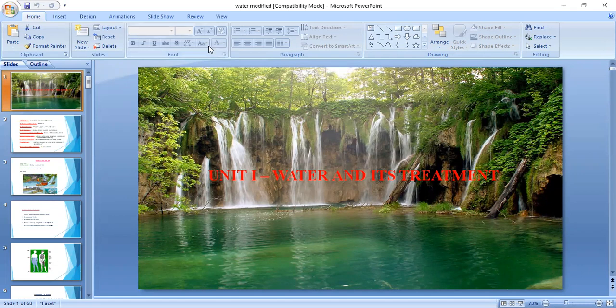So, unit one: water and its treatment. When we are talking about water, first of all, it's a natural resource and it is a very important resource to everyone. It is called a universal solvent. Why? Because it is very essential to everyone. And the molecular formula of water is H2O.